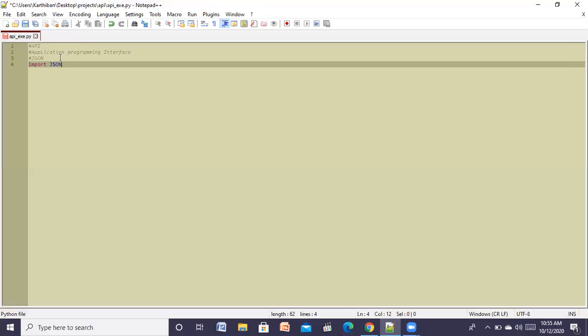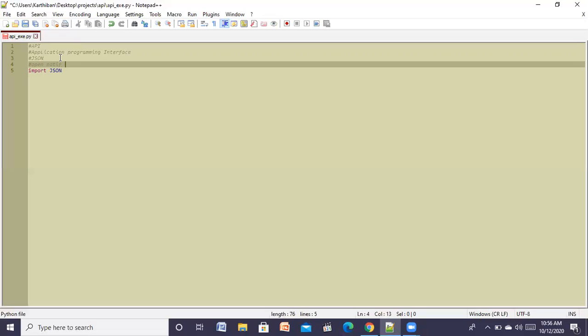Now I'm going to show you an API called Open Notify. Actually, it is nothing but a URL, and from that web server or web application, we will fetch some data. I will show how to fetch the data through a Python script. The API we are going to access is Open Notify.